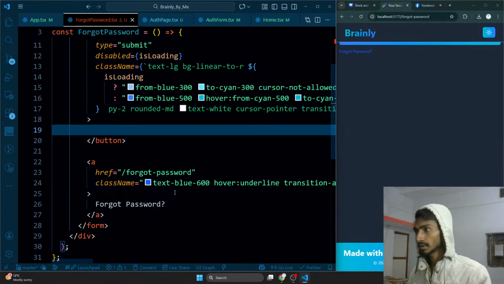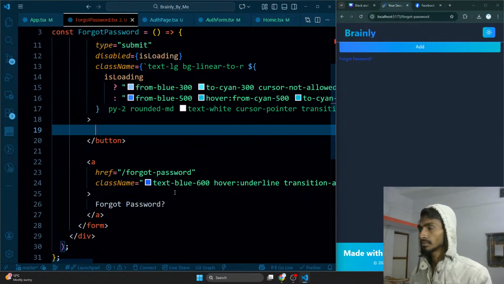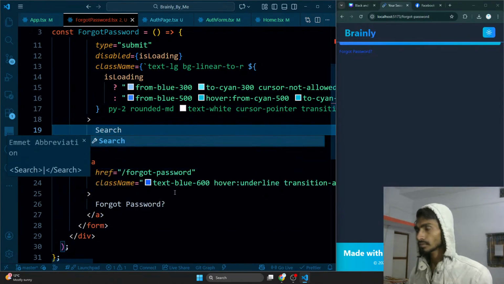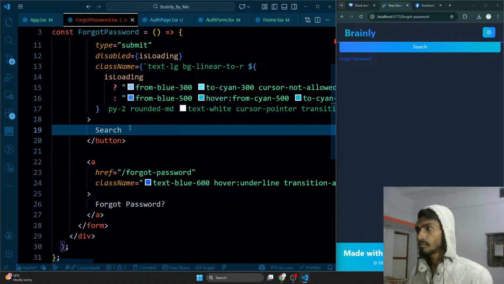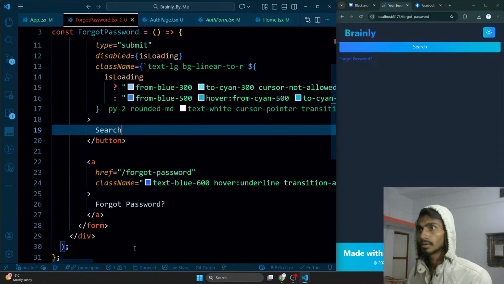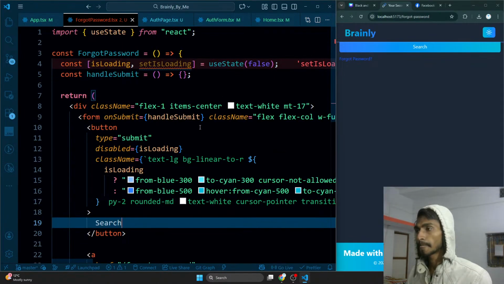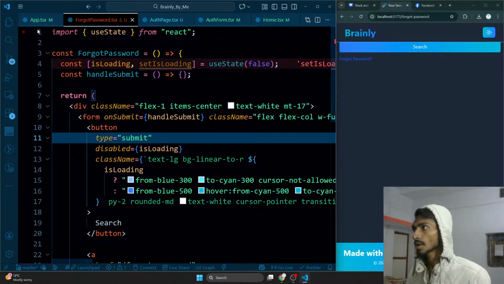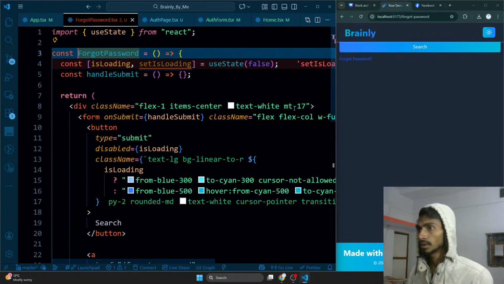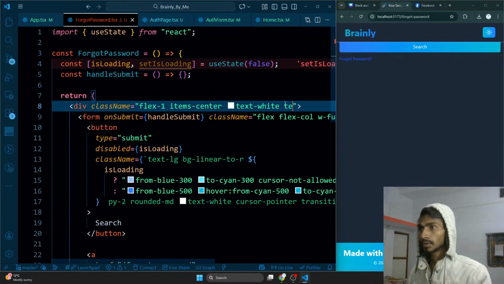So I will just simply say add search. So with this that will be searched, and one more thing, this particular section that I have over here, ultimately this forgot password that I got, this will be first of all flex one.